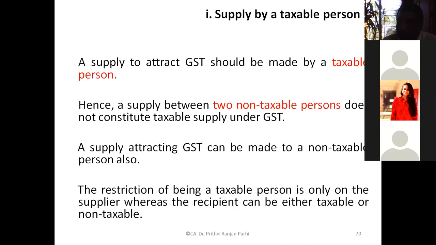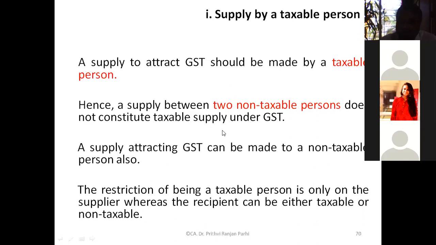Because you are supplying, the recipient has got a registration number, that doesn't matter. The recipient is a taxable person, right? But who is supplying? You are supplying. But you said now that between two non-taxable persons. Okay, I told that thing, but before that also I had given you the other example, and again I will be telling you one more example also. First of all, supply between two non-taxable persons will definitely not constitute a taxable supply.